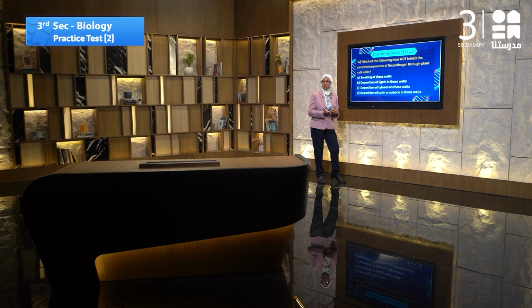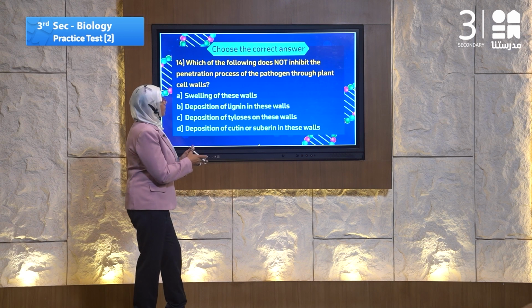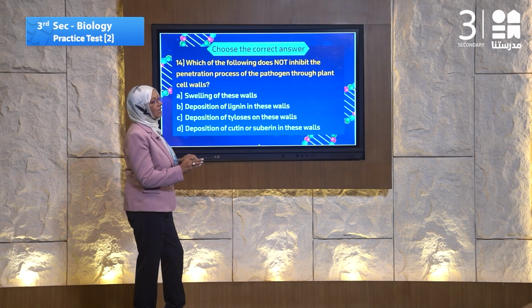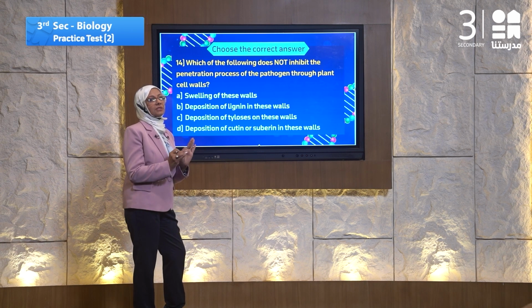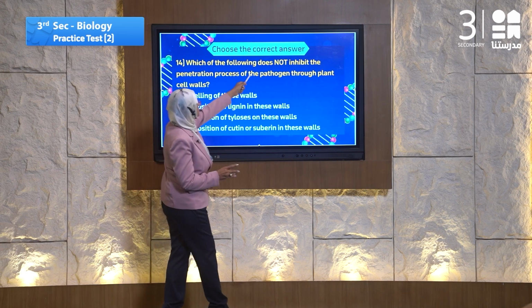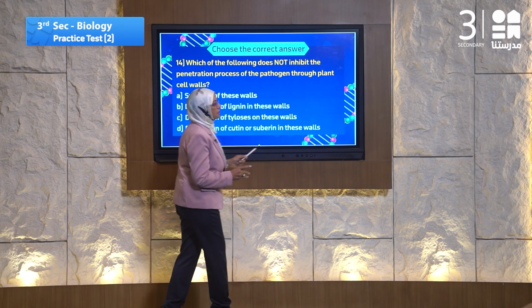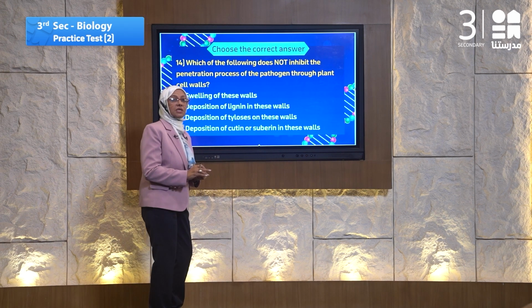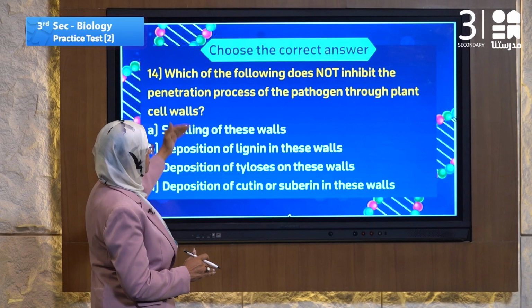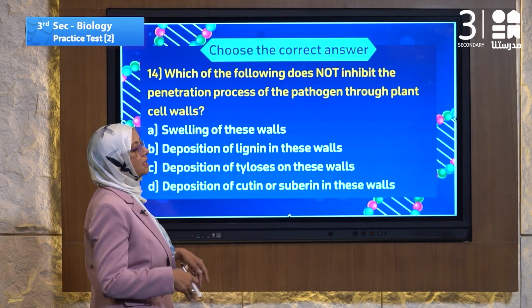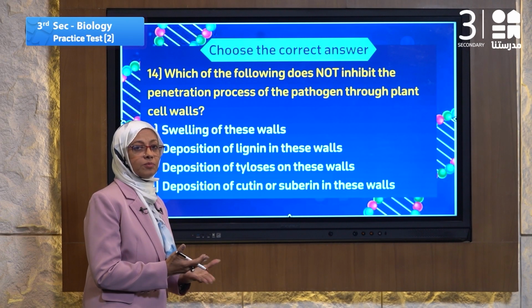Penetration means going inside. The special part in this question is "does not inhibit". All of them stop the pathogen from getting inside the plant, except one.